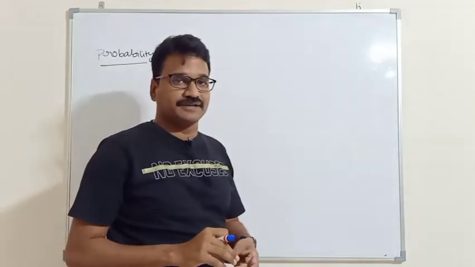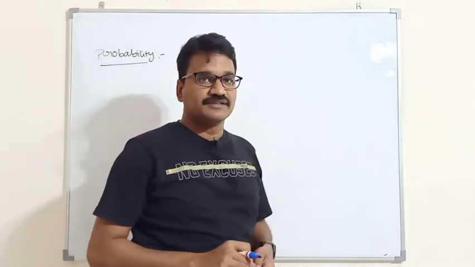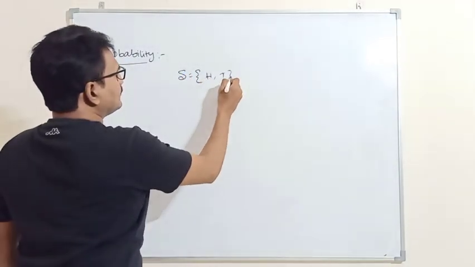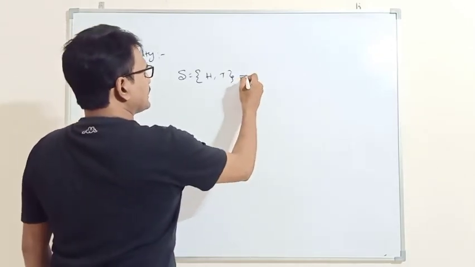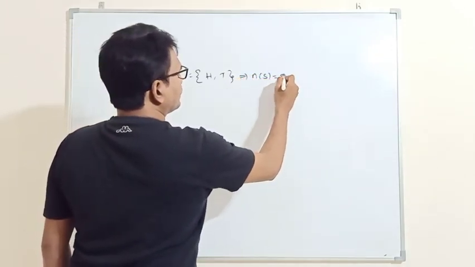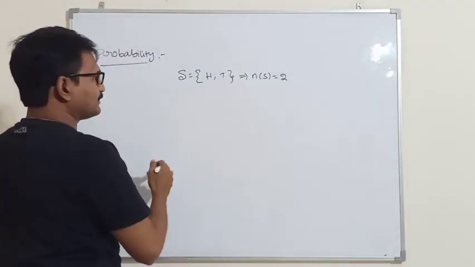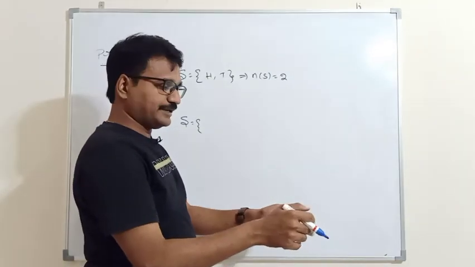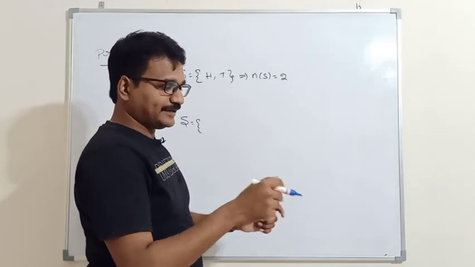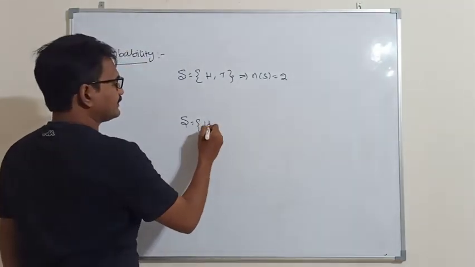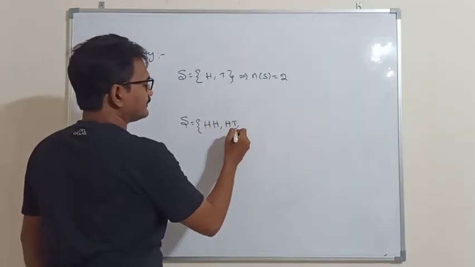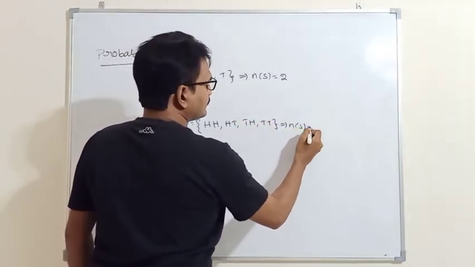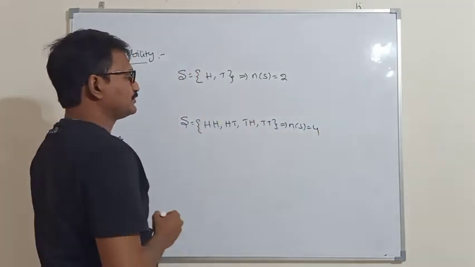If you take a single coin and toss it, what are the sample points? S is equal to head or tail. So the number of sample points is 2, either head or tail. When two coins are tossed, the sample points are head head, head tail, tail head, and tail tail. So the number of sample points is 4. Here the number of sample points is 2.